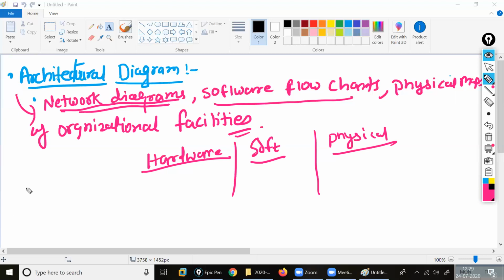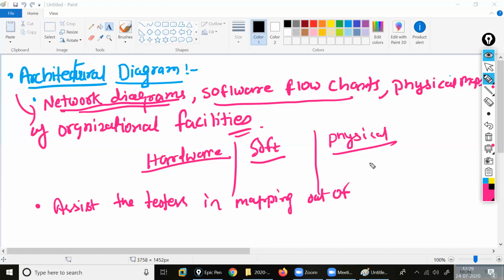Then after, you should write the next point here. Assist the testers in mapping out network topology.